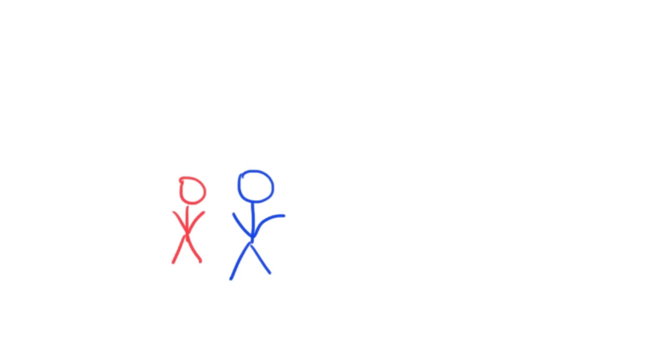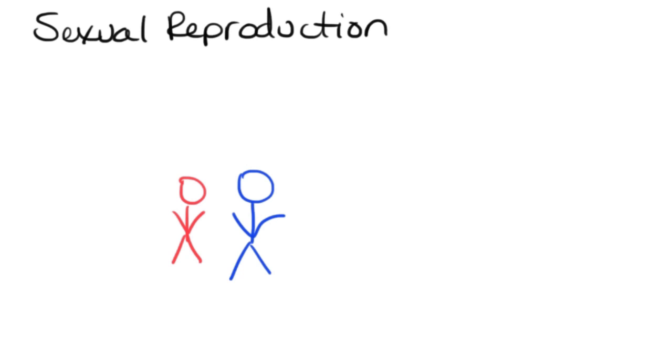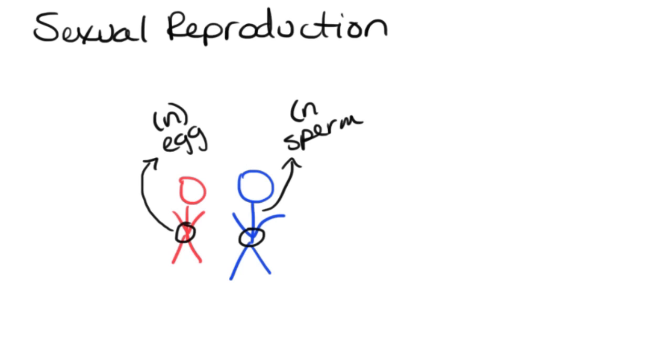So when we start talking about the reproductive cells or the gametes, these are important because we do have sexual reproduction. And so if we describe this process of sexual reproduction or a sexual life cycle, if you will, a little bit, here I have a man and a woman, and in the reproductive tissues of these two, we are going to have the sex cells produced. So from the female, we're going to get an egg, and that egg is going to be haploid, or it's going to contain one copy of each chromosome. In the male, we're going to get the sperm, and the sperm also is going to be haploid.